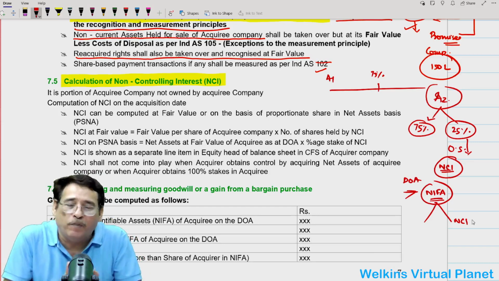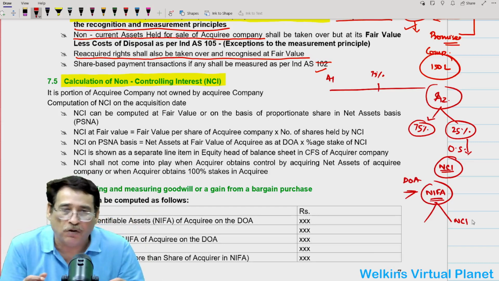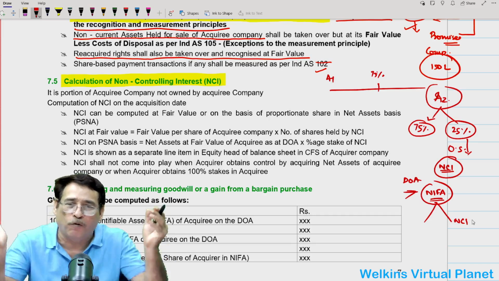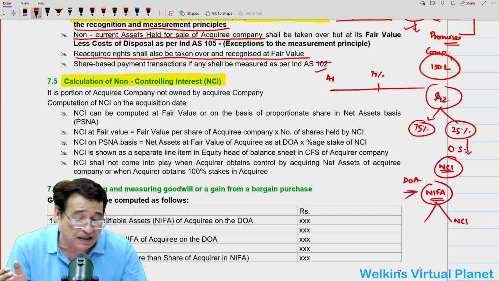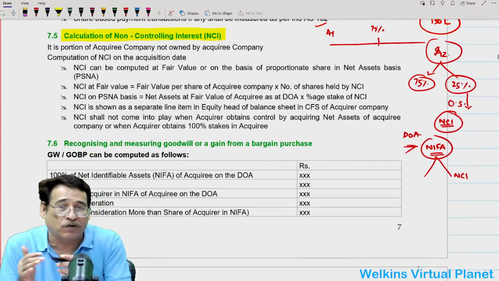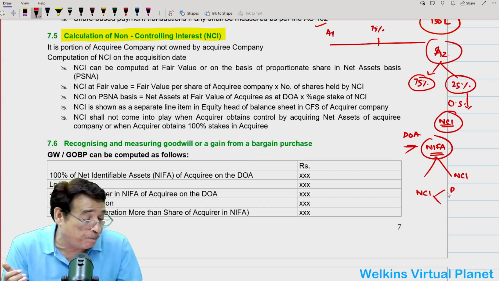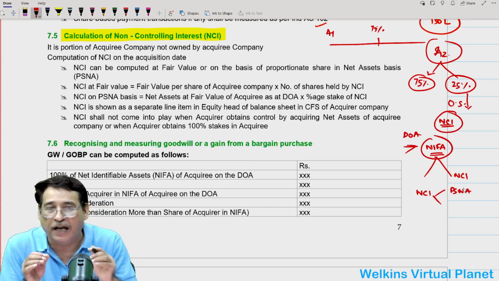Later on, when we move along the lines of these intricacies and provisions, we will see that the standard actually gives a choice to the acquirer company. NCI can be measured on PSNA basis, that is proportionate share of net assets basis.